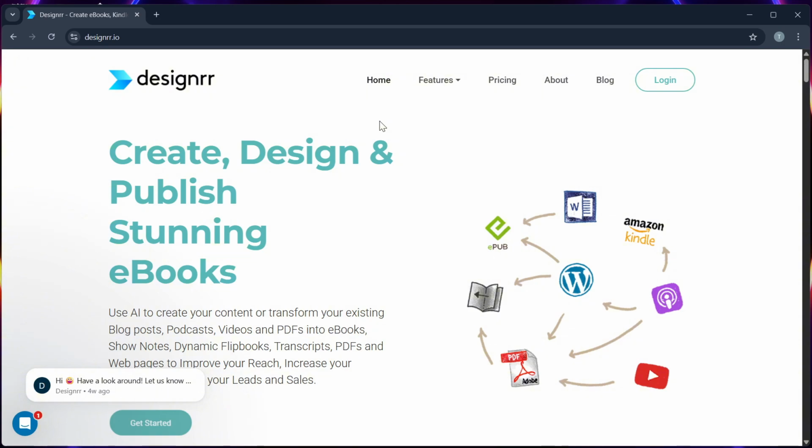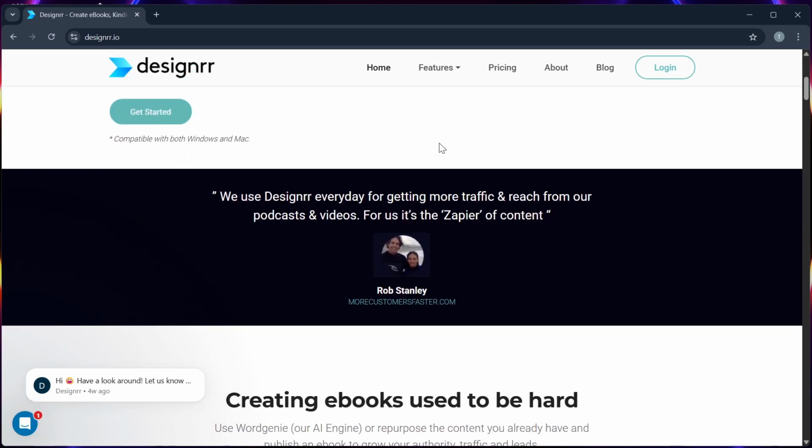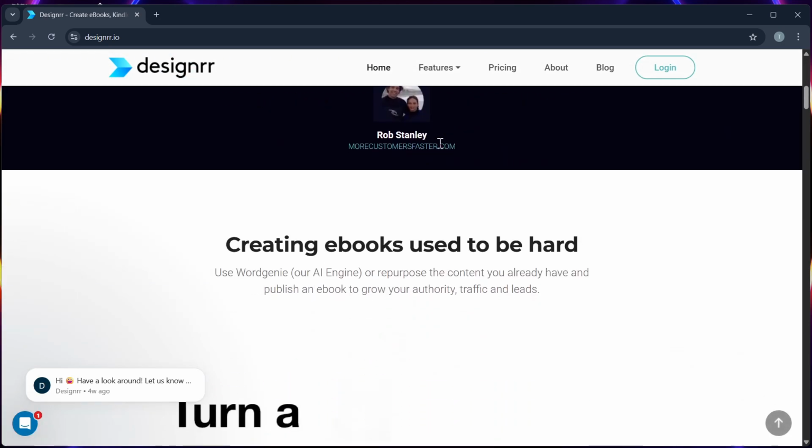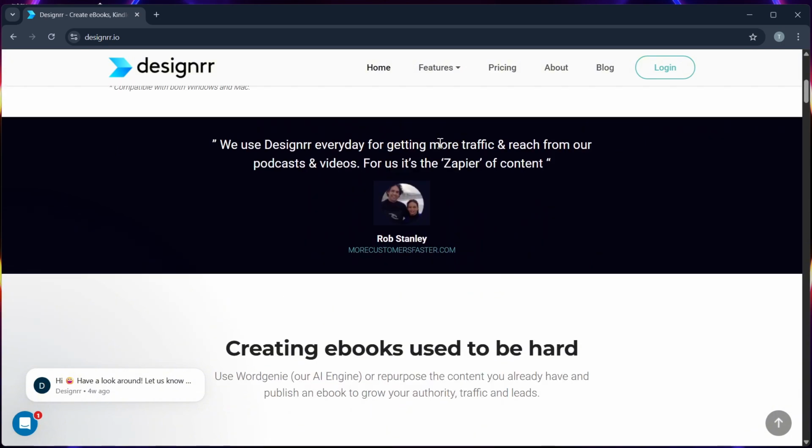So, Designer is a cloud based software that lets you create ebooks from blog posts, PDFs, and other content in just a few clicks. It's primarily used by content creators, marketers, and coaches who want to repurpose content quickly. So let's go to the ease of use.